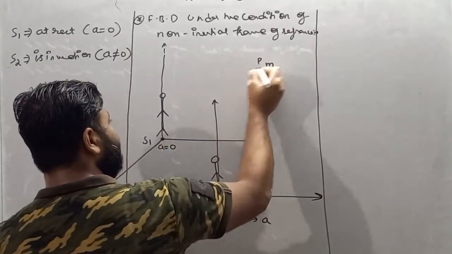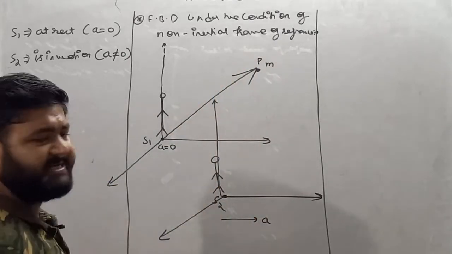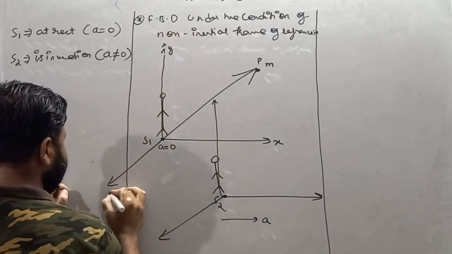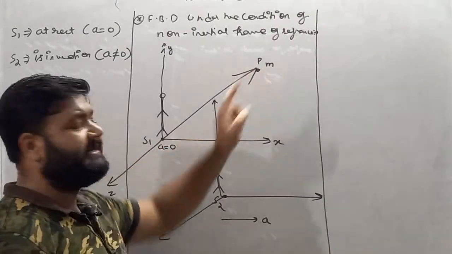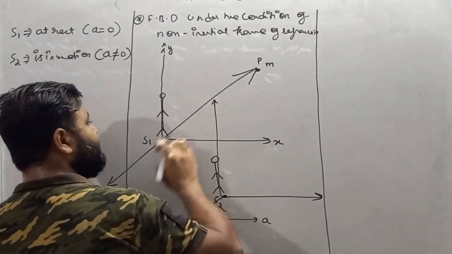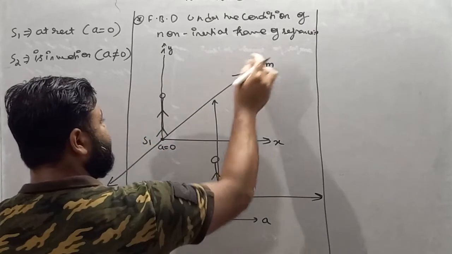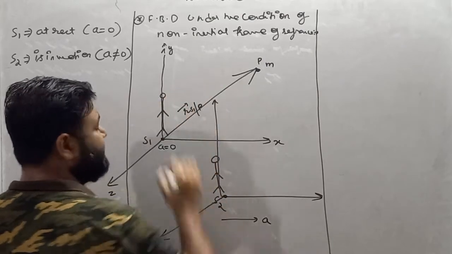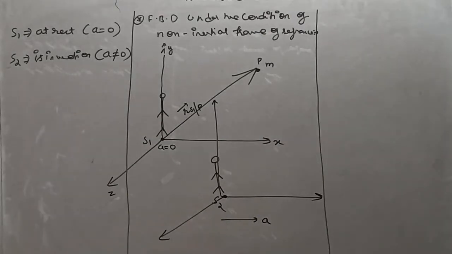Since we have a Cartesian system, we also have coordinates, and if coordinates are given, then we can make the position vector. Now see, my dear student, this is the position vector drawn by S1 with respect to P. So I'll write the position vector of S1 with respect to P.